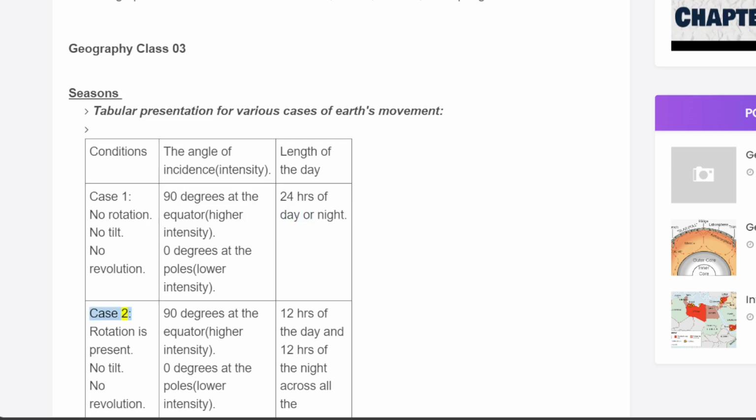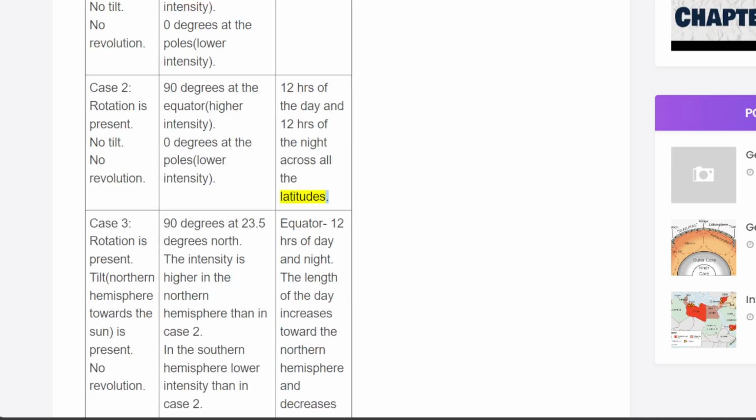Case 2. Rotation is present. No tilt. No revolution. 90 degrees at the equator, higher intensity. 0 degrees at the poles, lower intensity. 12 hours of day and 12 hours of night across all the latitudes.